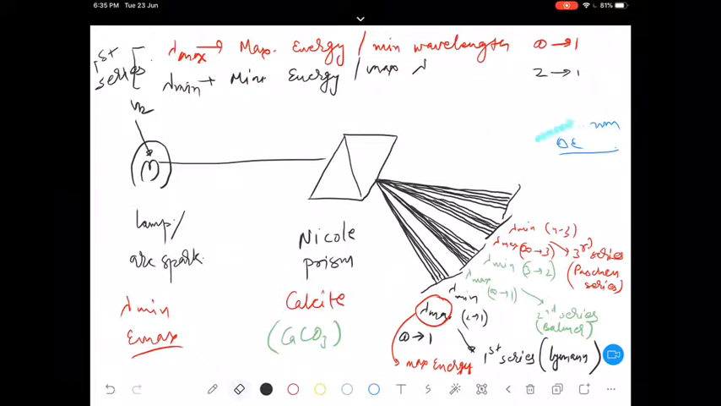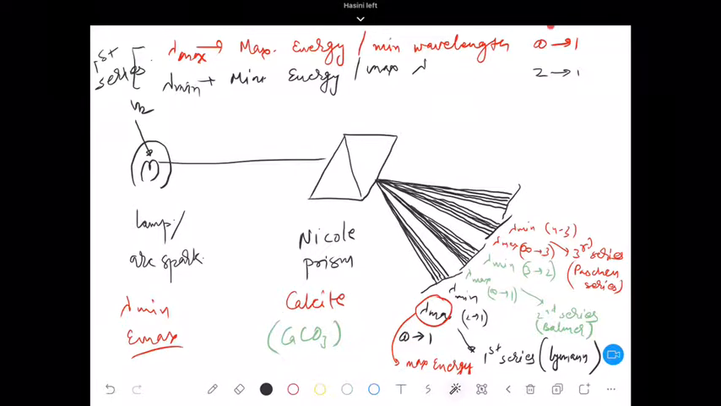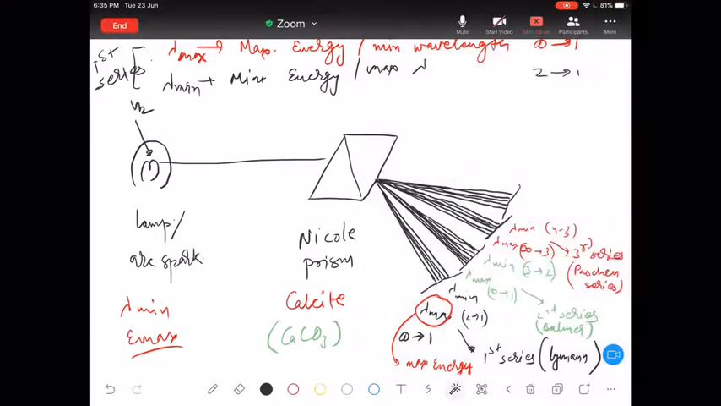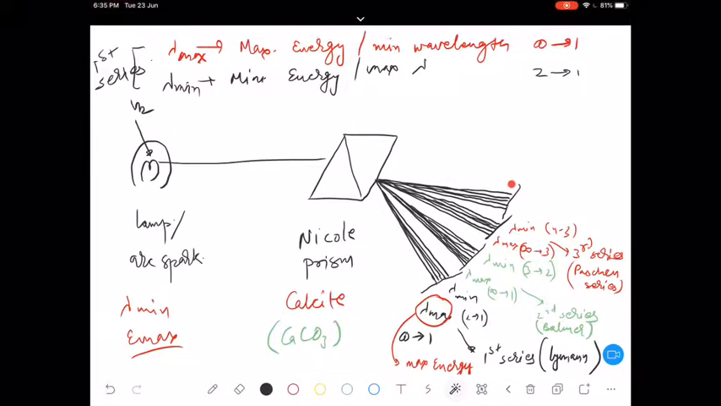Okay, any confusion, any doubt? Now what is the significance of getting all these values? Means if I am getting this lambda max, lambda minimum, what is the use of these spectrums, that we will discuss in the next class. Okay.